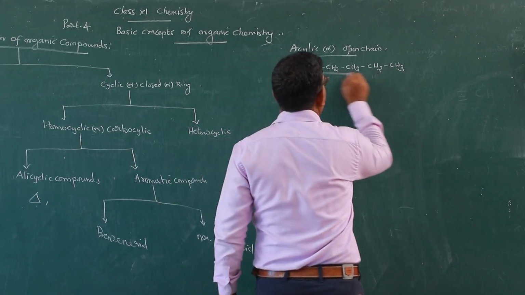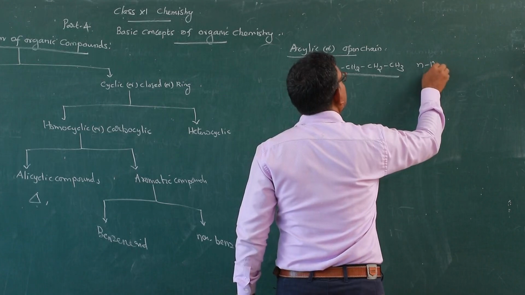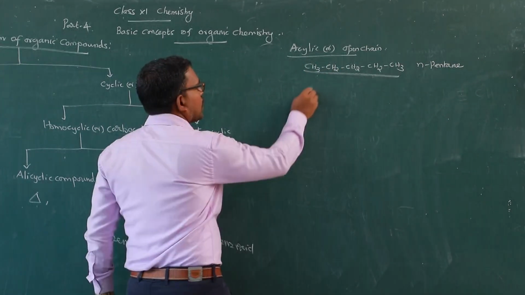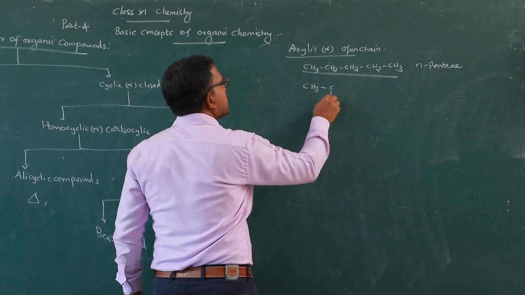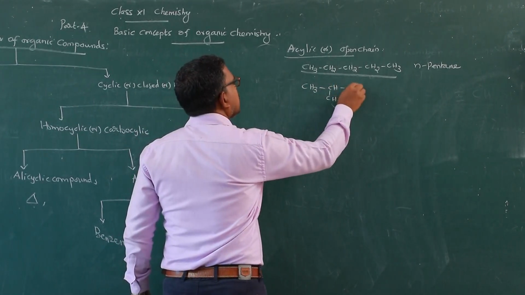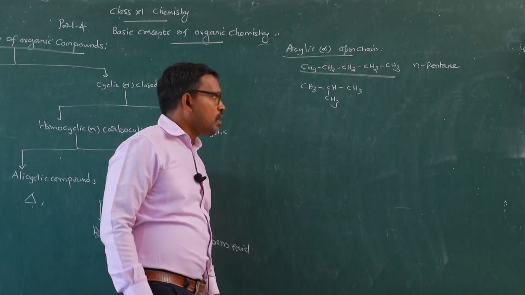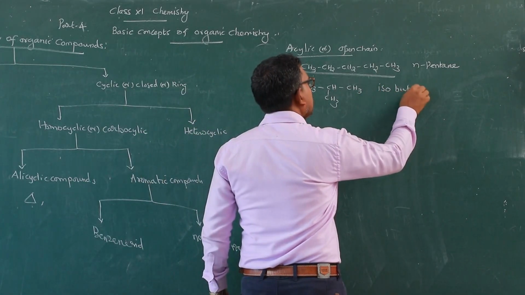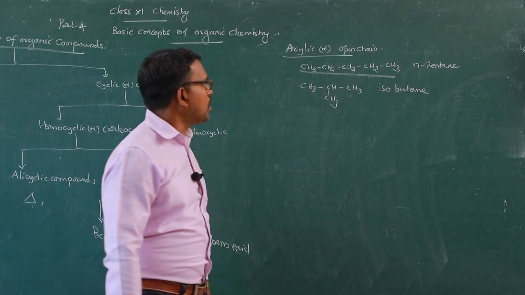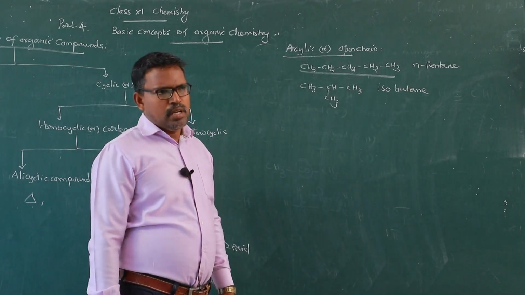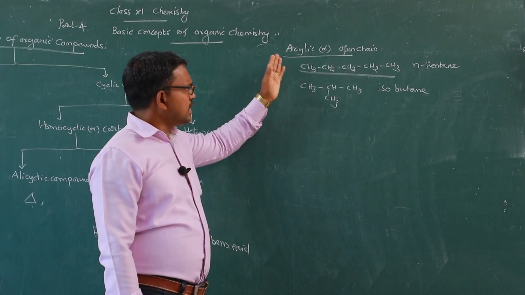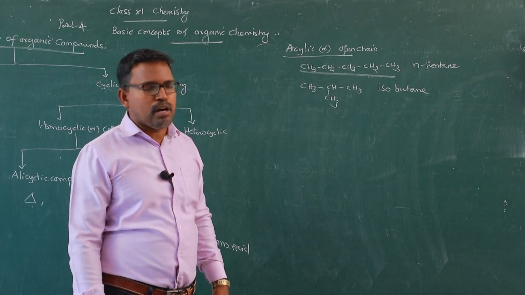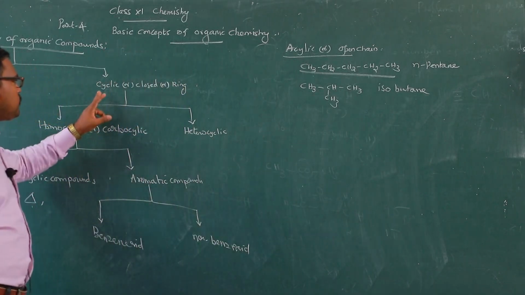This is an open chain compound. This compound is called normal pentane. CH3, CH, CH3, CH3: this is isobutane. So these are compounds not at all in a closed manner. Therefore, they are called acyclic or open chain compounds.